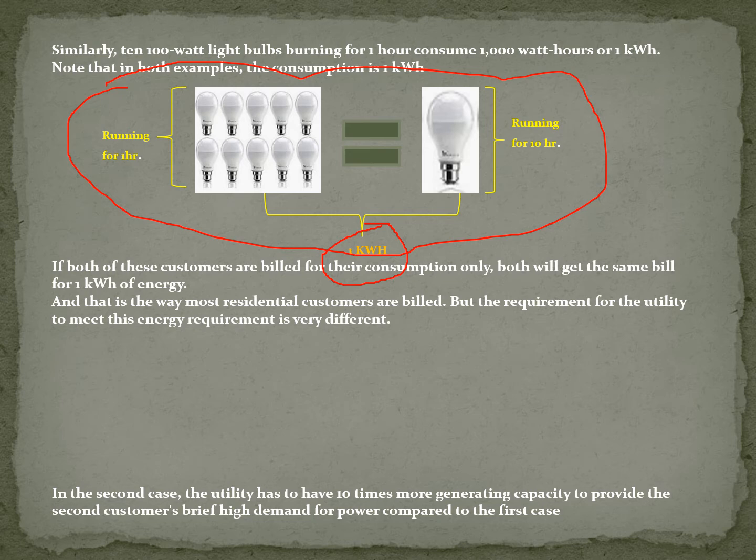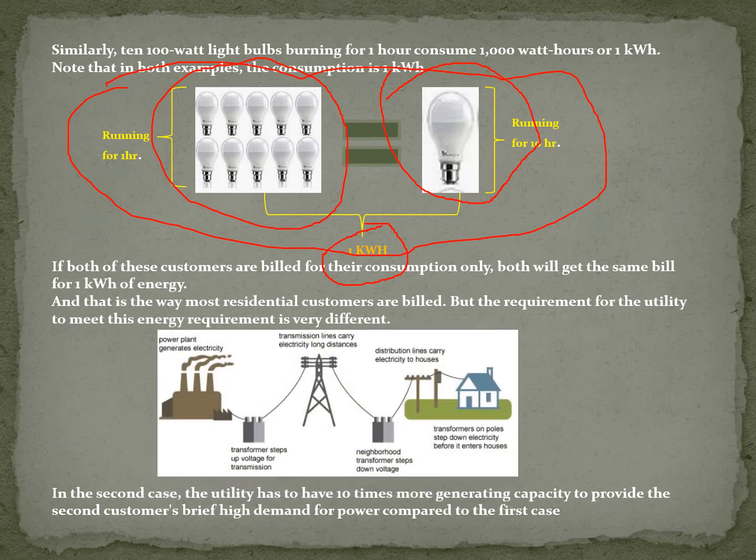Once we talk about demand, suppose supply is given to one bulb versus supply given to 10 bulbs, the utility on the backside would be different. That means the design of the utility would be different. For example, suppose a distribution and transmission line is there, and various equipment is running.